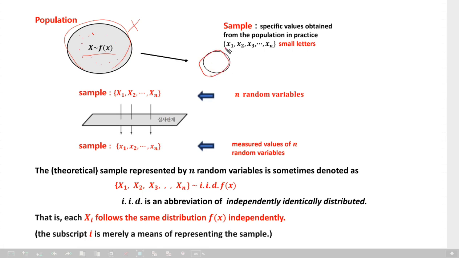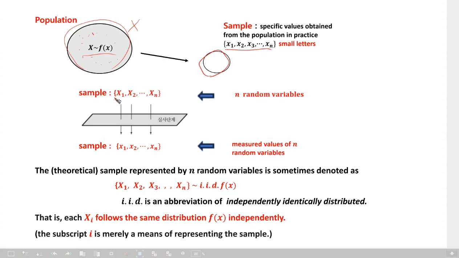First, as you have known so far, a sample is data, x1, x2, xn, realized numbers, in small letters. But I told you yesterday, we can denote a sample by capital letters.